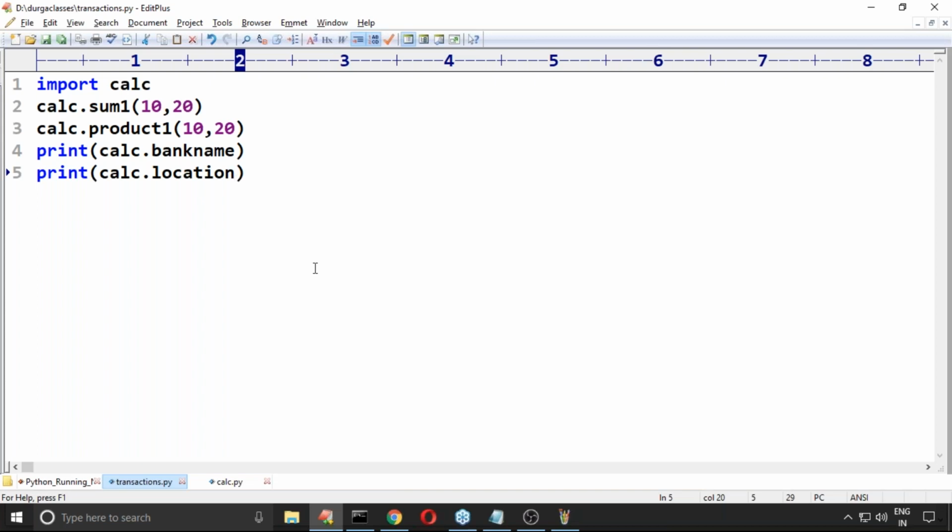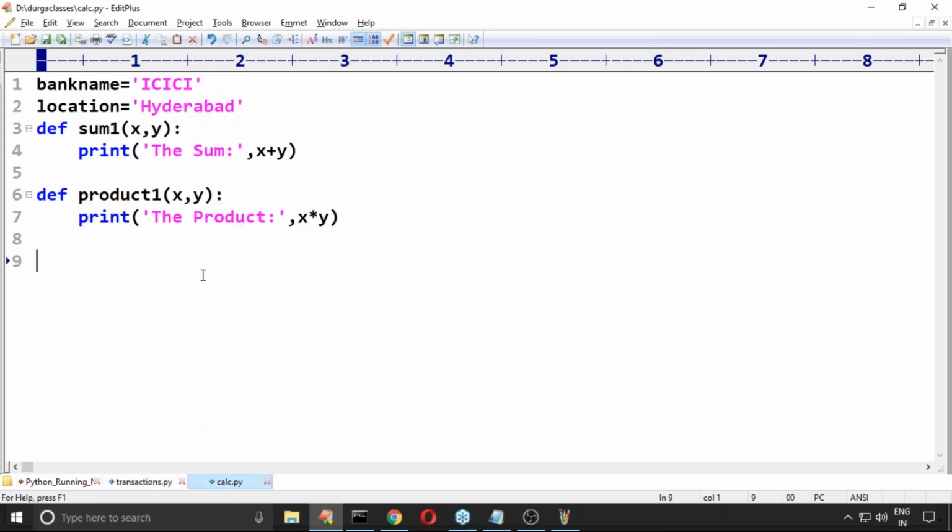Can I execute? Okay. So calc.py. If I execute calc.py, what is the output we are going to get by default? Anyone, can you please confirm?